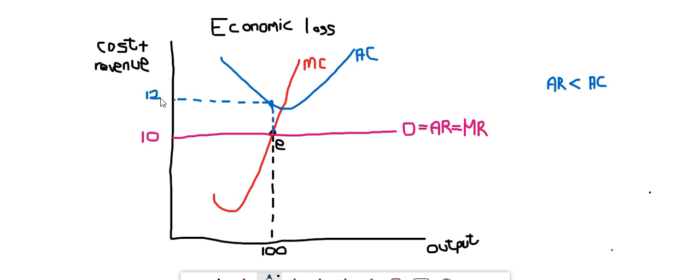Okay. The last thing that we have to do is we have to shade. Now we have to shade the area of the economic loss. Again, same as with the economic profit. Remember, when I do the shading, my shaded area must be a regular shape. It cannot be a random thing. It has to be a rectangle or a square, depending on how you have drawn your graph.